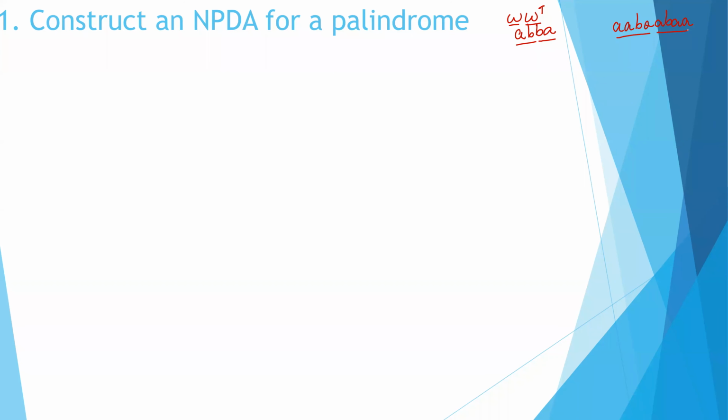Now we know that you cannot do this with a finite automata because you need to remember the word. You need to store the word, and only then can you get the transpose of the word. Now, how can an automata find out whether a given string is a palindrome or not?